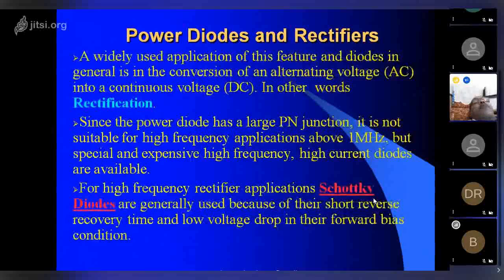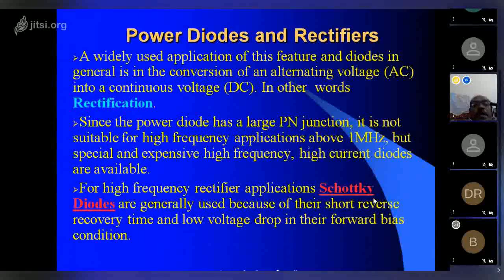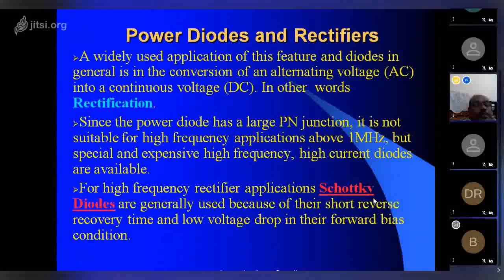Now we come to the power diodes and rectifiers. A widely used application of the power diode is the conversion of alternating voltage into a DC voltage. In other words, rectification. Rectification converts the AC voltage into DC voltage.